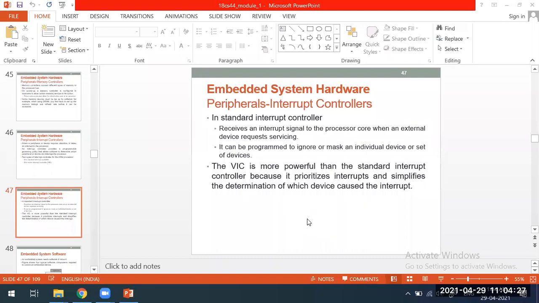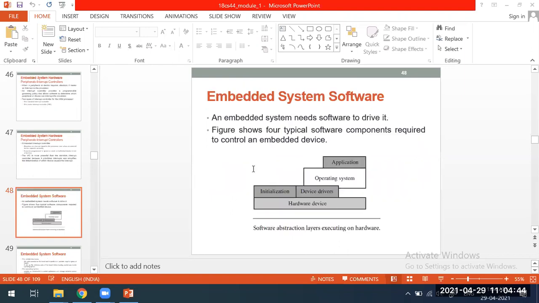Which one? VIC, the vector interrupt controller. Based on the priority, it is going to execute these interrupts. These are the two types: the interrupt controller and the memory controller. They are specialized peripherals.